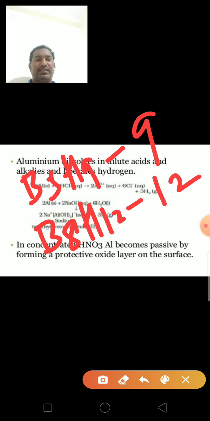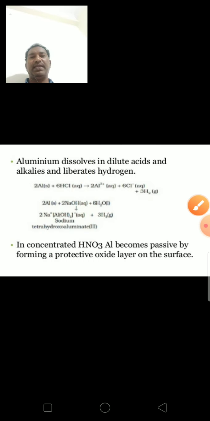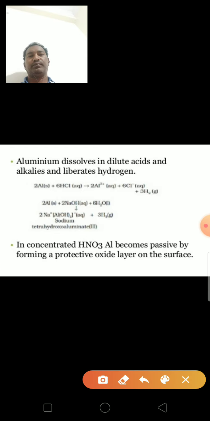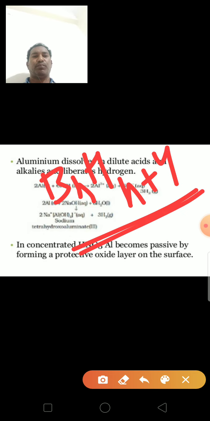So like that, compounds which have the molecular formula equivalent to BnHn+4 are called boranes. These are quite stable and hence more important.